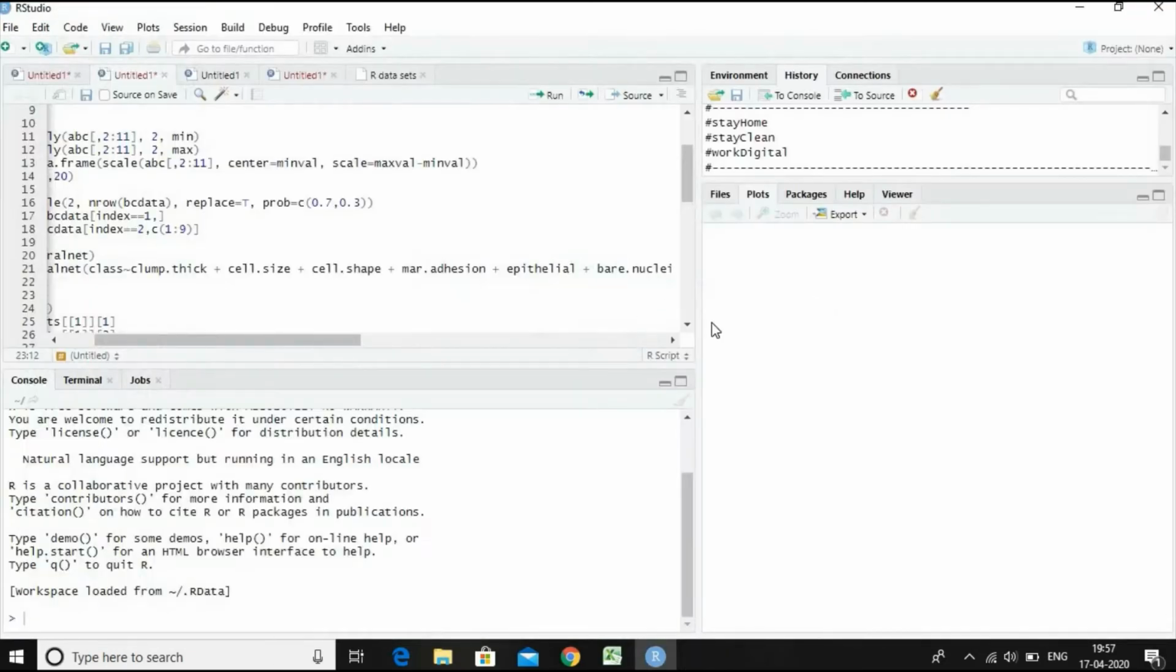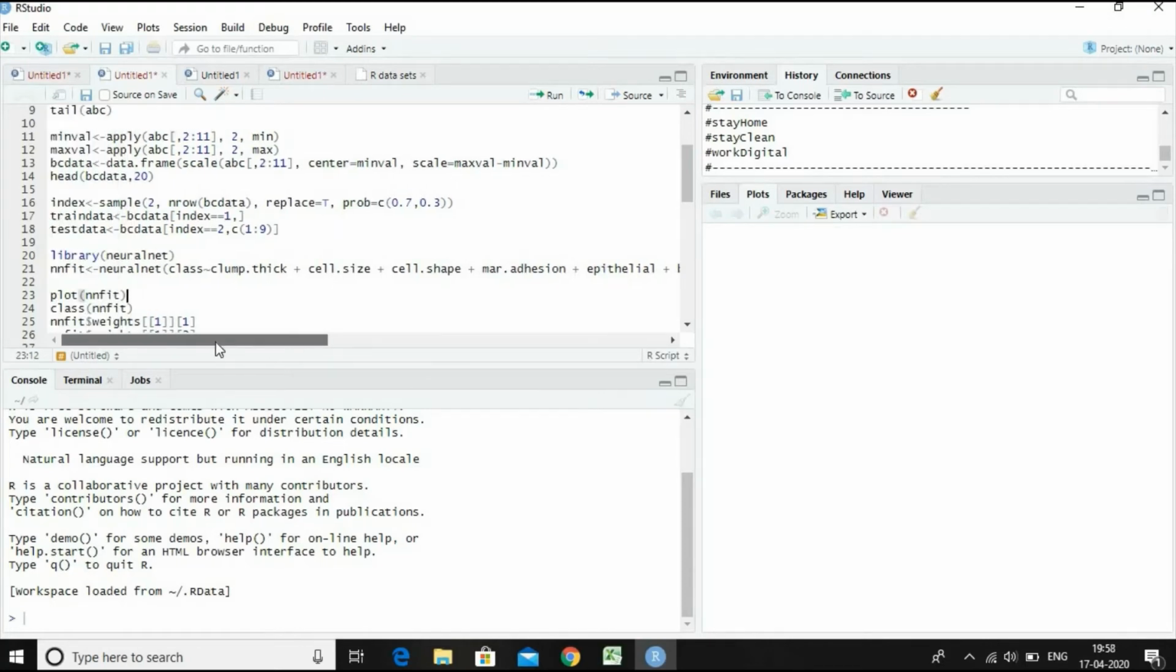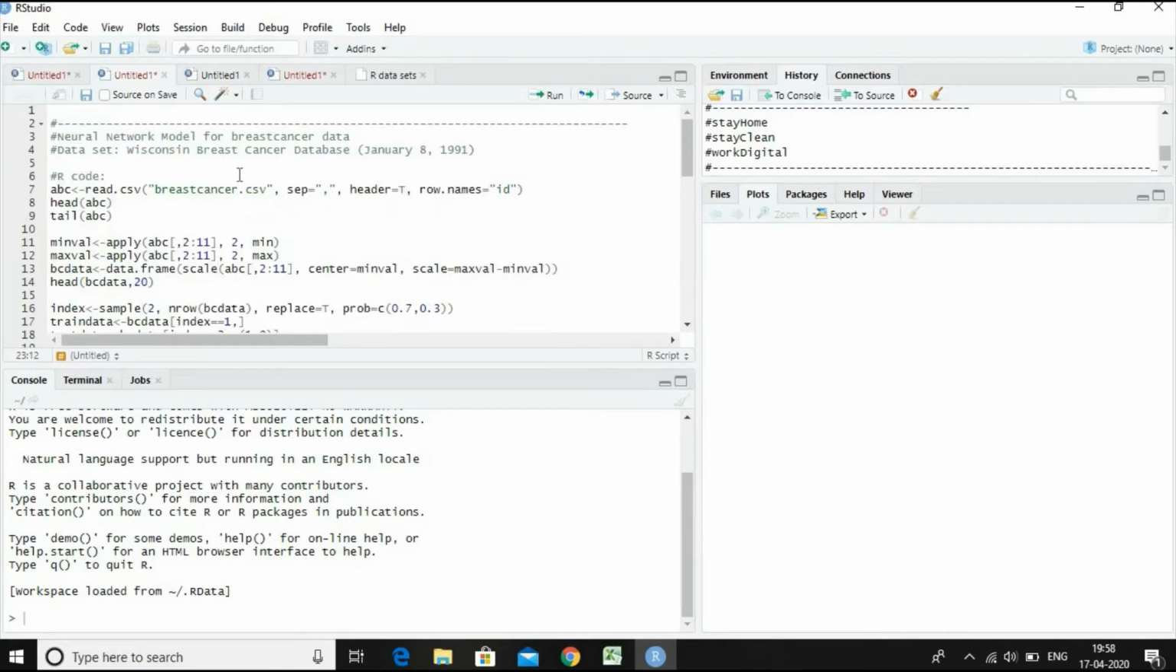Let's not save it now. The data set has already been processed and saved as a CSV file for further processing from our end. And the code that has been written for this neural network model for analyzing the breast cancer data has also been put onto the RStudio source code window. Let us now execute the first few command lines along with importing of the dataset as a CSV file.